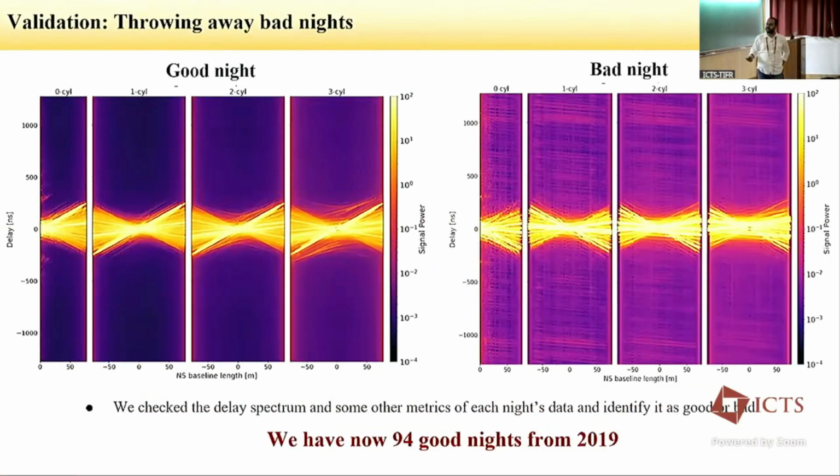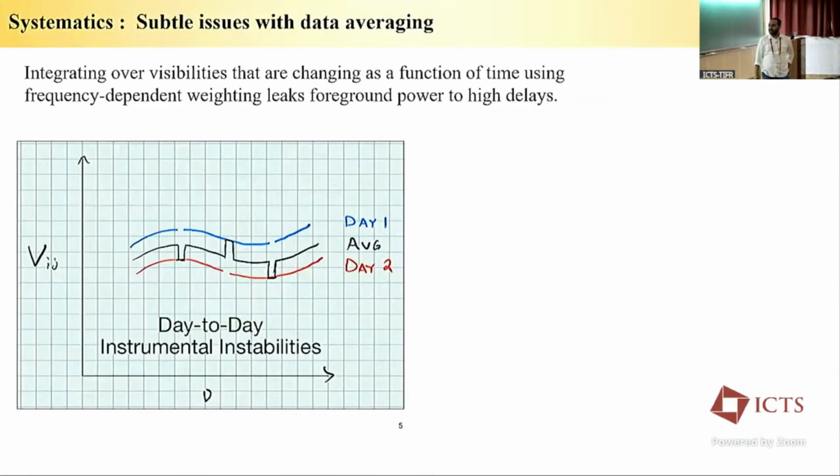So every day, we see this plot and we find out which is a good night and which is a bad night. We also have 5 or 6 more validation plots. I am not going into that. But after throwing away all those nights, we ended up with 94 good nights from 2019. This is quite a lot of bad nights found and thrown away. So with this excess flagging, there are very subtle issues in the data averaging.